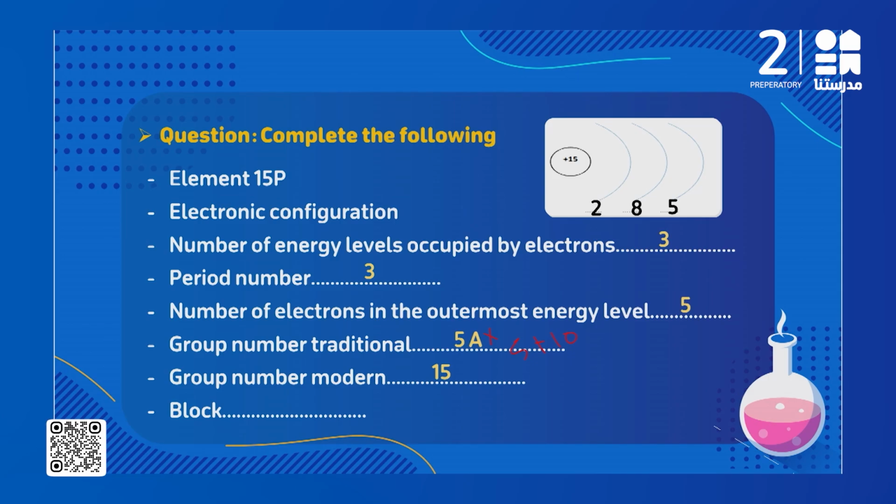تمام كده؟ طيب it exists in block what؟ احنا قلنا الجروب 5A أو جروب 15 it exists in what block? In S block ولا D block ولا P block؟ طبعا جروب 15 أو جروب 5A it exists in the P block. So this element exists in P block.